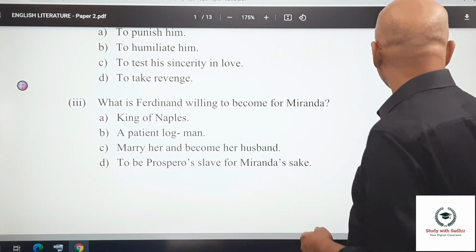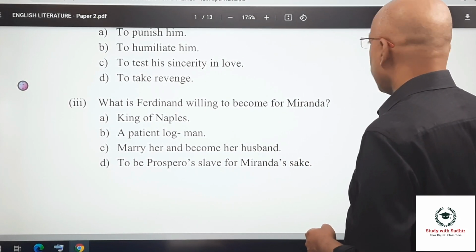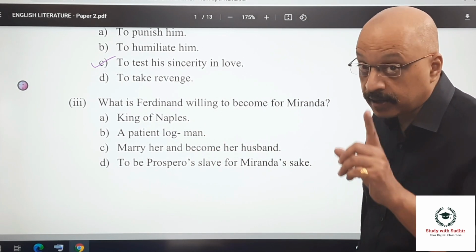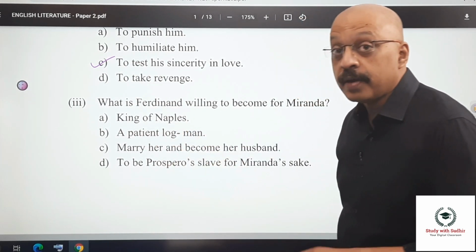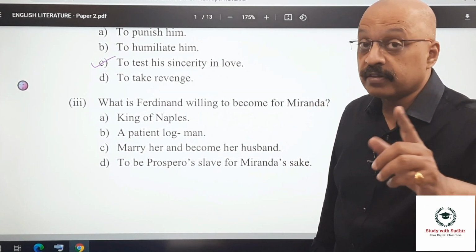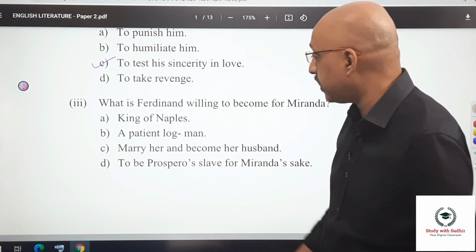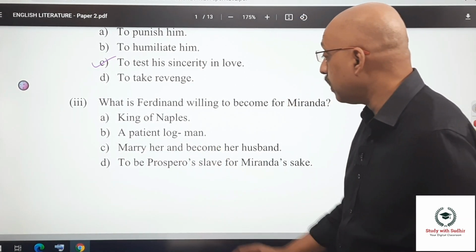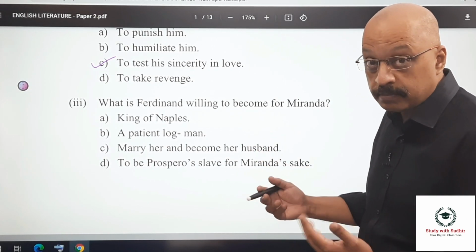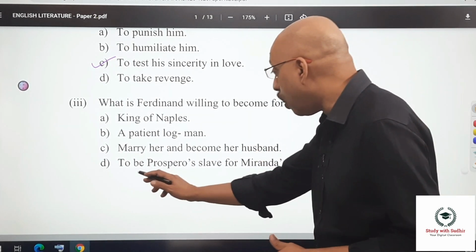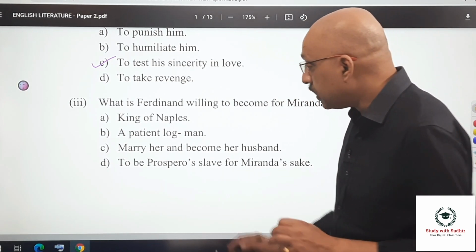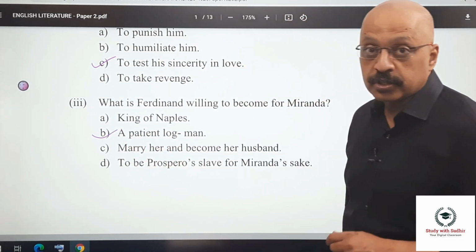What is Ferdinand willing to become for Miranda? Now this is interesting. The King of Naples, he refers to being the King of Naples, because he is under the impression that his father Alonzo is dead. A patient logman, marry her and become her husband. That's what he's willing to become. You need to know that. The fourth option is to be Prospero's slave for Miranda's sake. Now, the correct option is a patient logman.